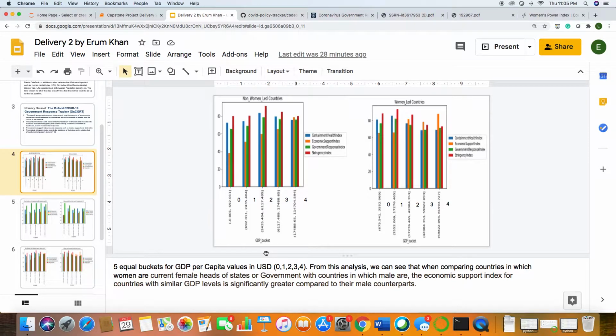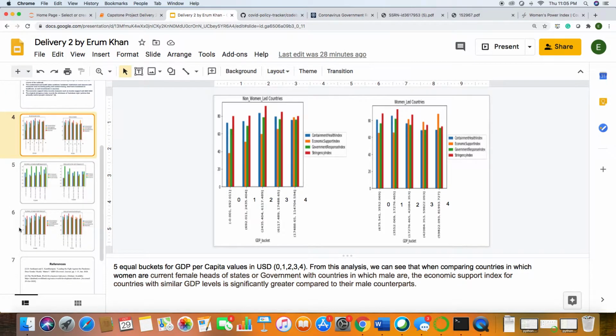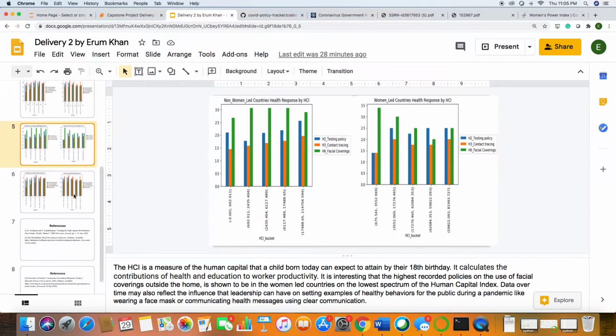So as I mentioned earlier, there are 5 equal buckets for GDP per capita in US dollars, and you can see them on the screen here. The 0, 1, 2, 3, and 4 are different brackets for the GDP, and from this analysis, we can see that when comparing countries in which women are current female heads of state or government and countries in which men are heads of state or government, the economic support index for countries with similar GDP levels is significantly greater in the countries where women are current heads of state or government. This is an important finding.